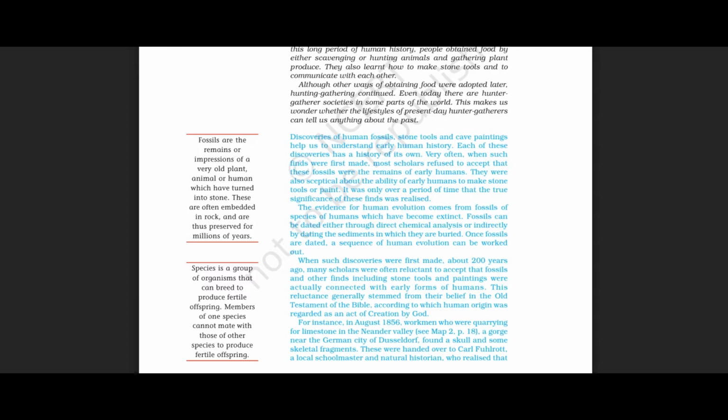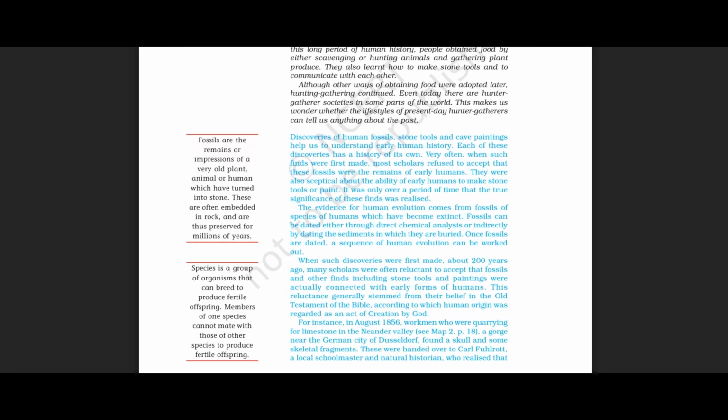But very often when such finds were first made, most scholars refused to accept that these fossils were the remains of early humans. When we said that in the beginning of human existence there were human beings in this world, many scholars refused to accept that. They said no, it is not acceptable, because how would human beings on that day get colors to paint, or how would they make the stone tools? Were there any machineries? So these were the questions asked by whom? Yes, scholars. So due to these reasons, most scholars refused to accept that these fossils were the remains of early humans.